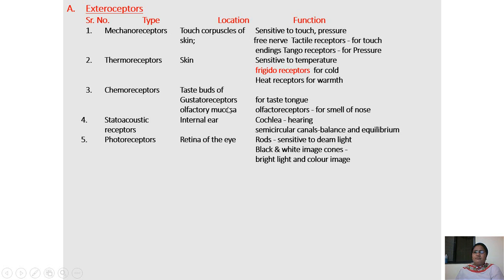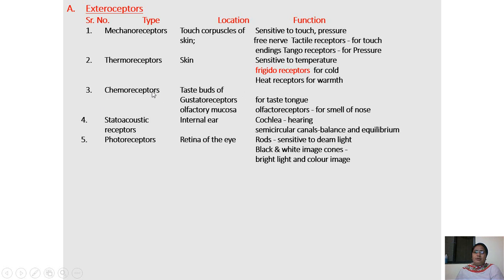Sensitive to touch. Then you have free nerve endings, tactile receptors for touch, and pacinian receptors for pressure. Second one is the thermoreceptors, located in the skin. Function is sensitive to temperature, with cold receptors for cold and heat receptors for warmth.